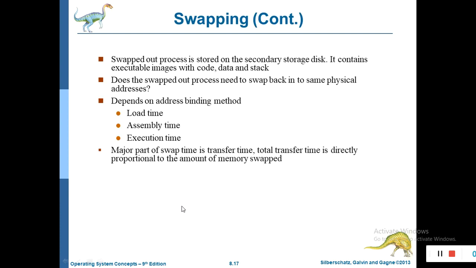Once you store that process P1 into the secondary storage device, it will create an executable image. That executable image will contain code, data as well as stack information, right? So once you send the process P1 from main memory to secondary memory, again you copy the same process P1 from secondary to main memory. In that case, does the swapped out process need to swap back into the same physical address?